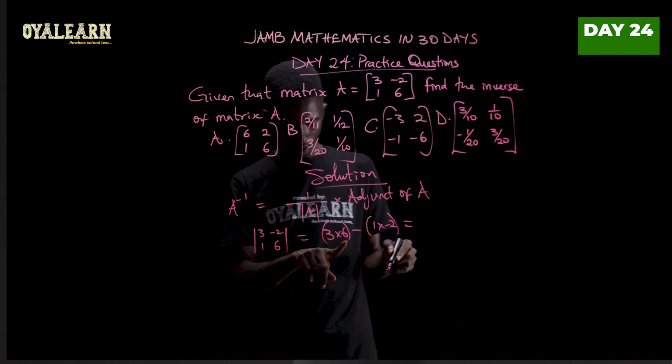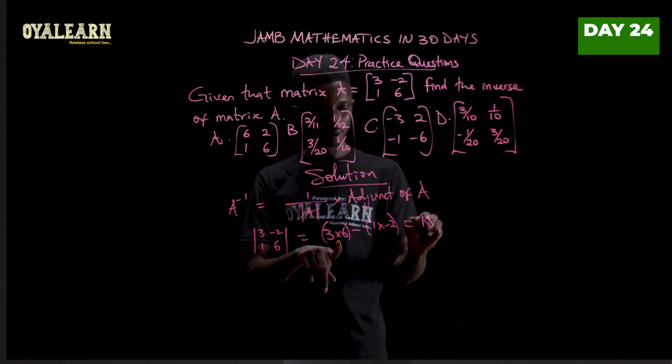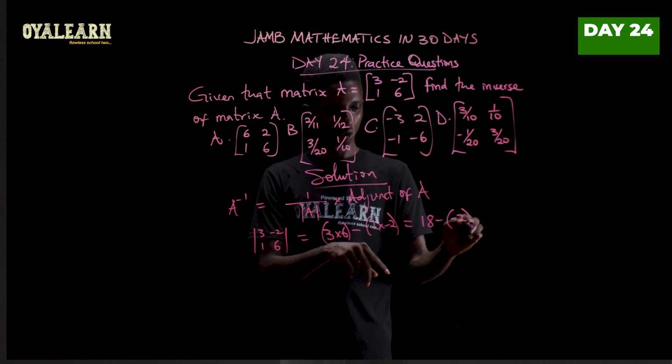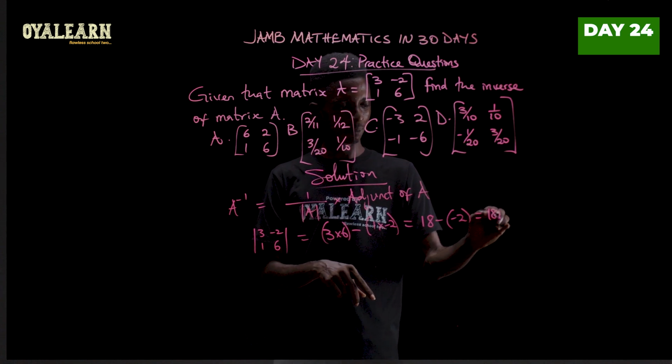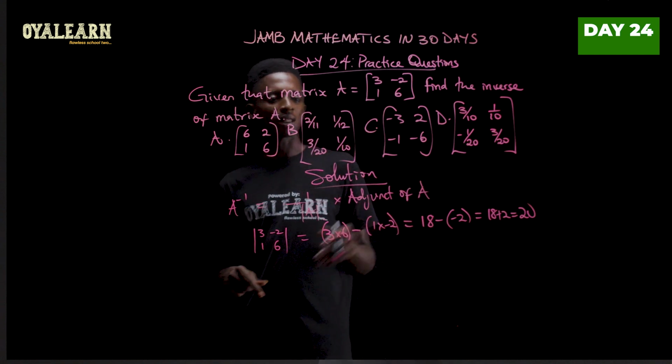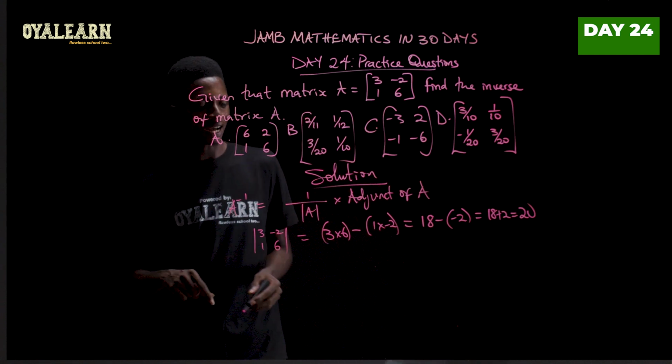Now this would give us 18 minus 2. So what we have here is 18 plus 2, which is 20. Now that we've gotten that, let's then find the adjunct of A.